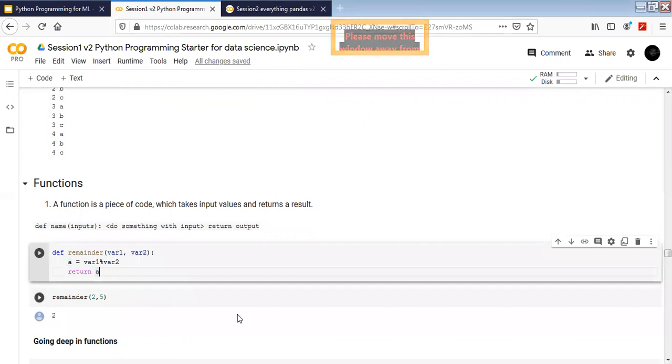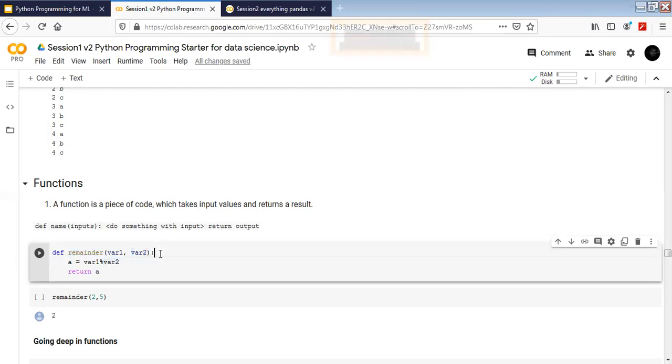So what is a function? A function is a piece of code which takes an input value and returns a result. The input value sometimes can be empty also, which means it's not going to take anything, but it's going to return us something. For the syntax, we write def, which is short for defining. Then a space and the name of the function that we want to create. I want to create a function named remainder. It's going to have variable number 1 and variable number 2.